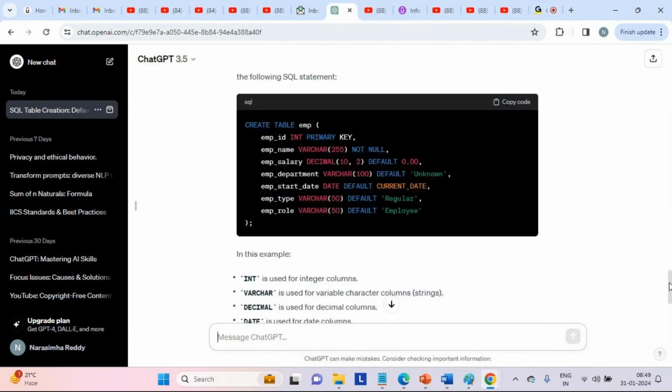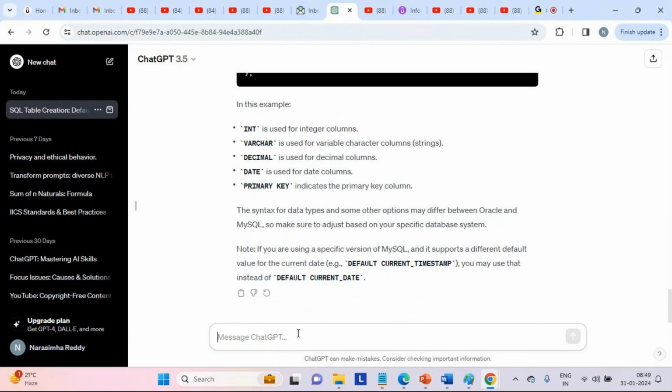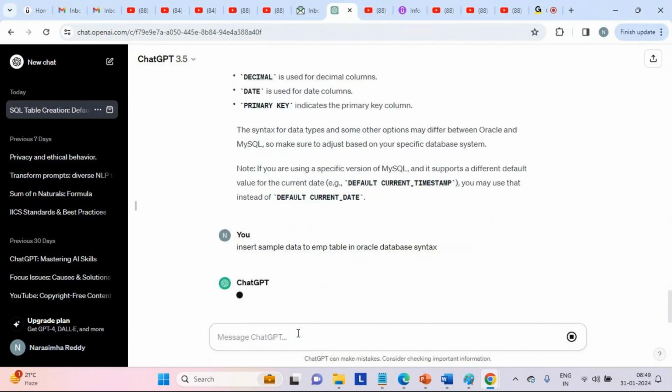Fine. Now, the structure part is done. Now the next question. Let us say we need to insert data into this particular table. So insert sample data to employee table. Oracle, we will just go with a specific question: insert sample data to EMP table in Oracle database syntax. That's it.